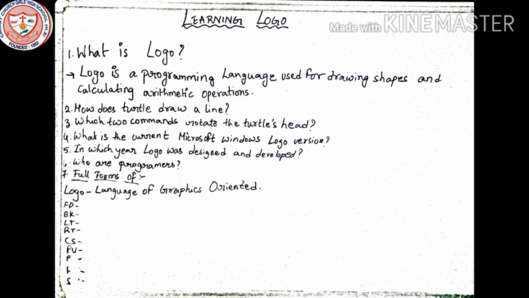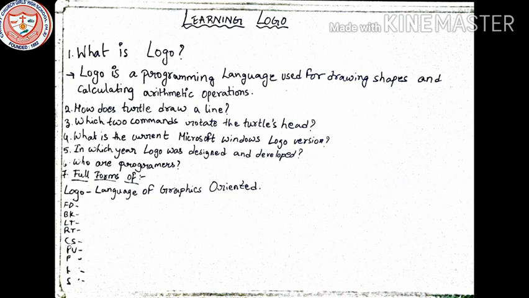Logo is a programming language used for drawing shapes and calculating arithmetic operations. So this is the answer.